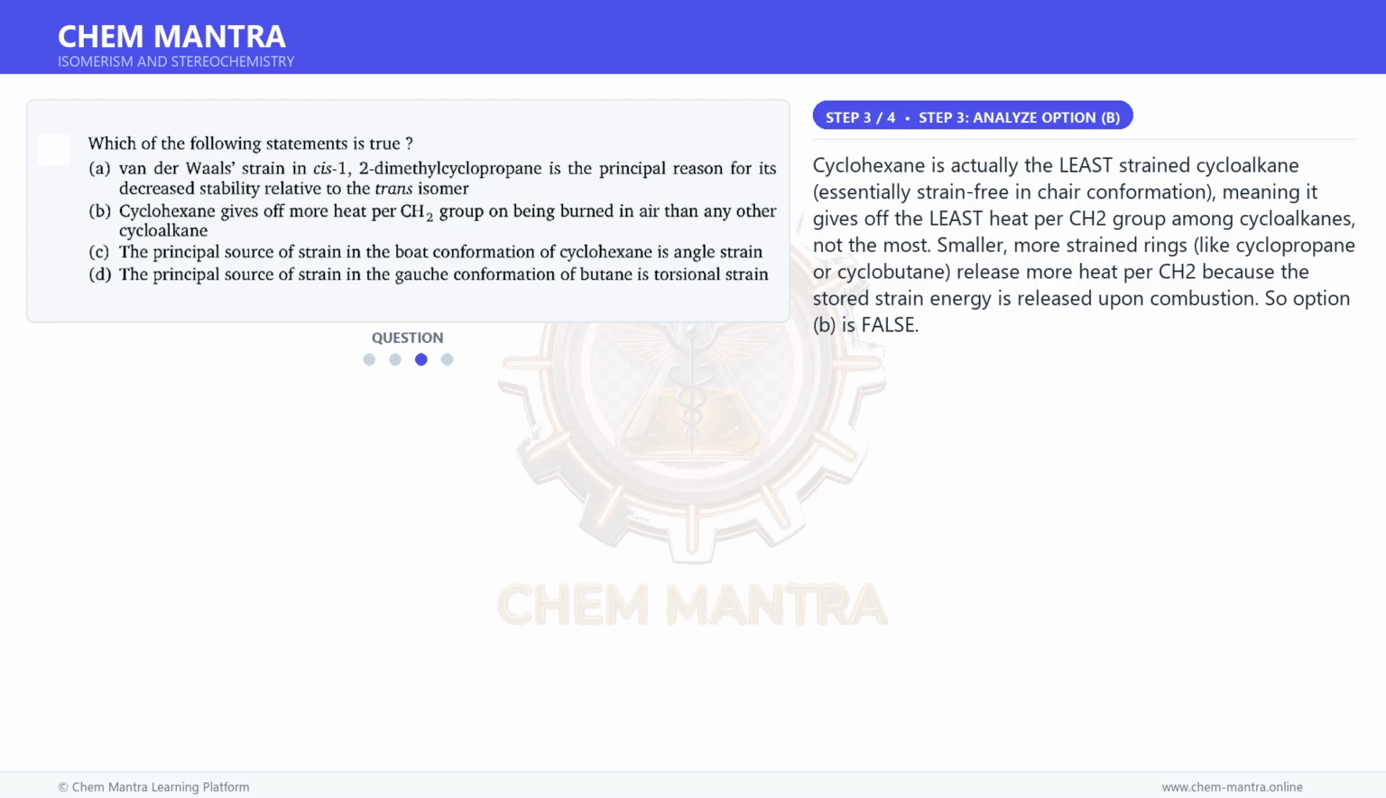Cyclohexane is actually the least strained cycloalkane, essentially strain-free in chair conformation, meaning it gives off the least heat per CH2 group among cycloalkanes, not the most. Smaller, more strained rings, like cyclopropane or cyclobutane, release more heat per CH2 because the stored strain energy is released upon combustion. So option B is false.